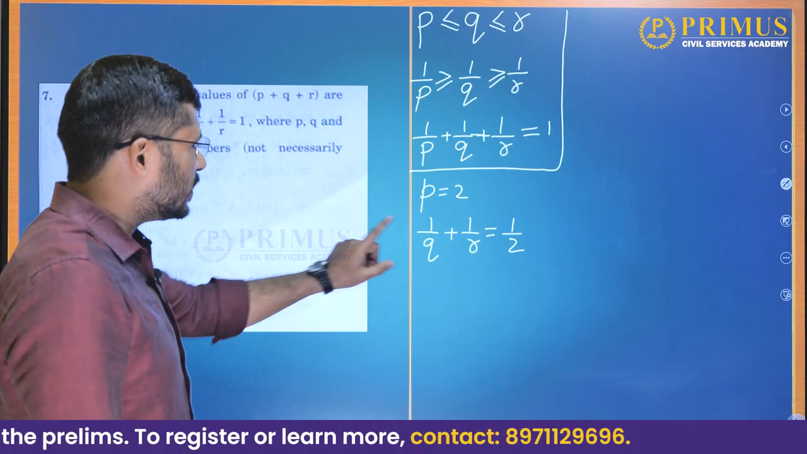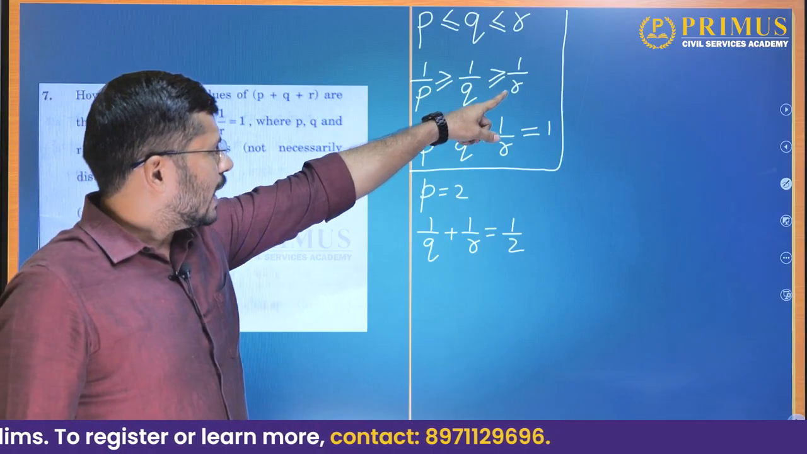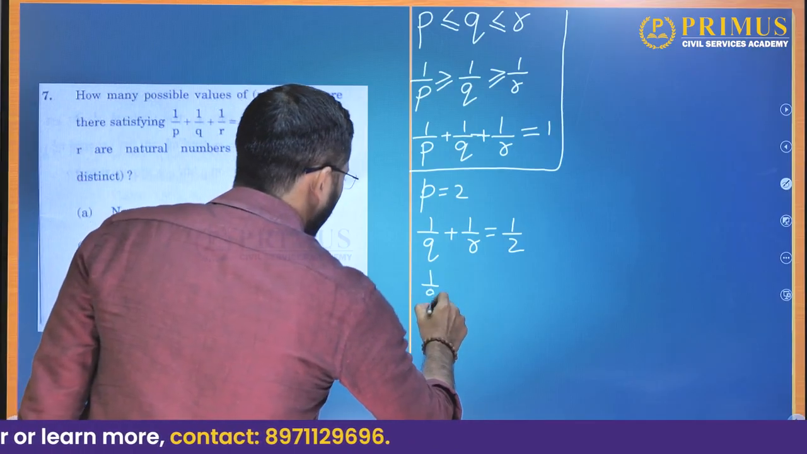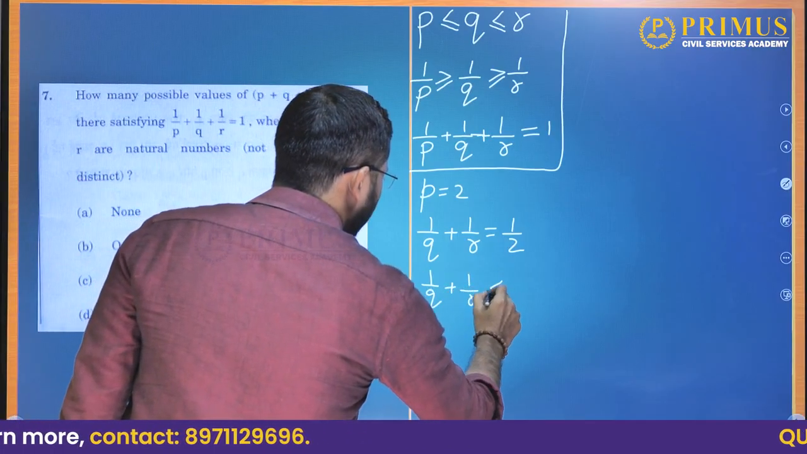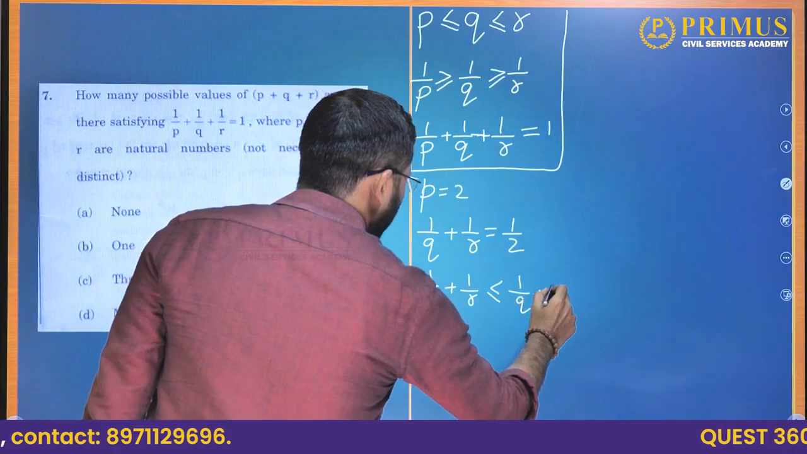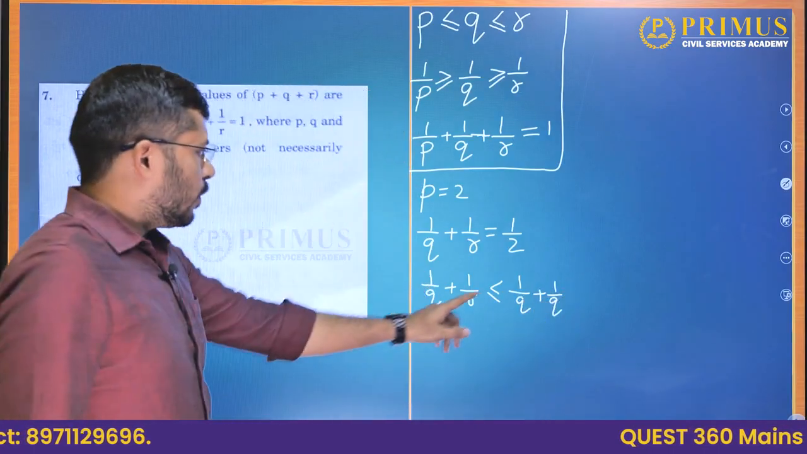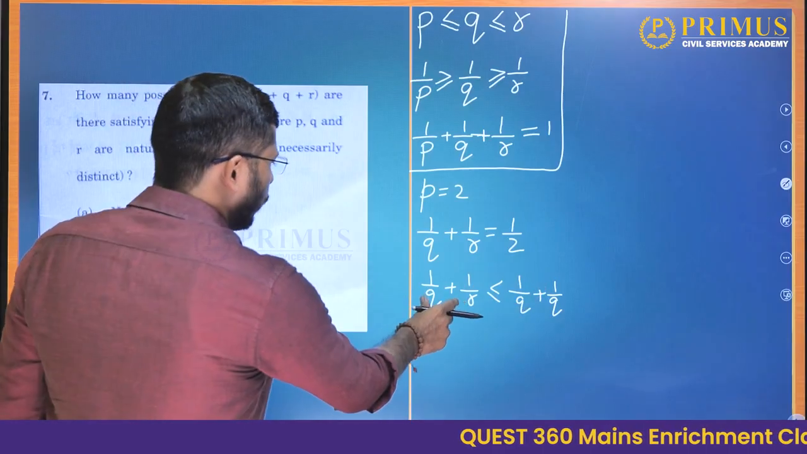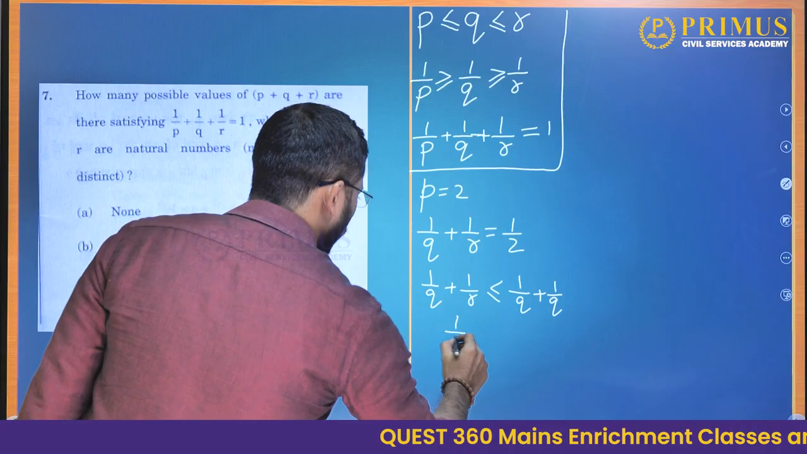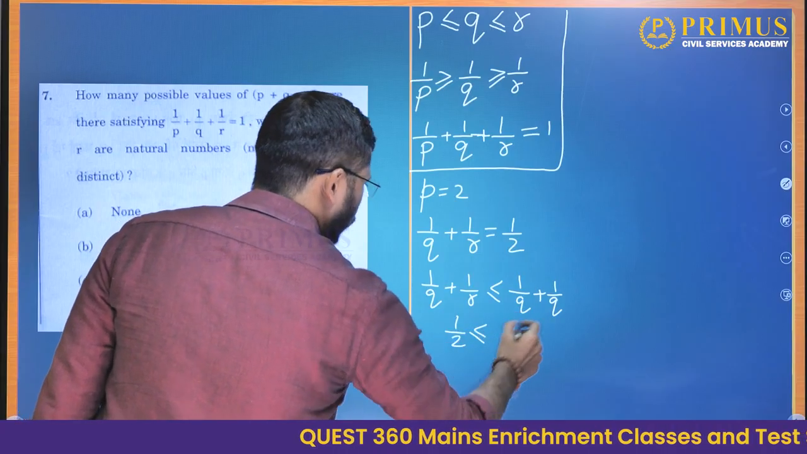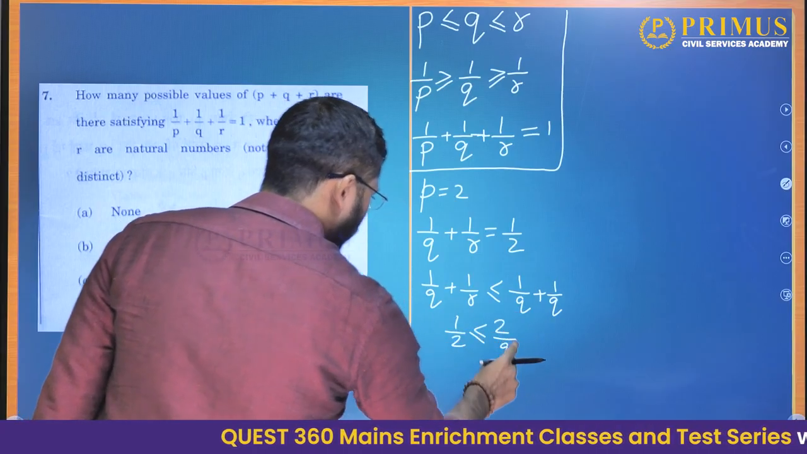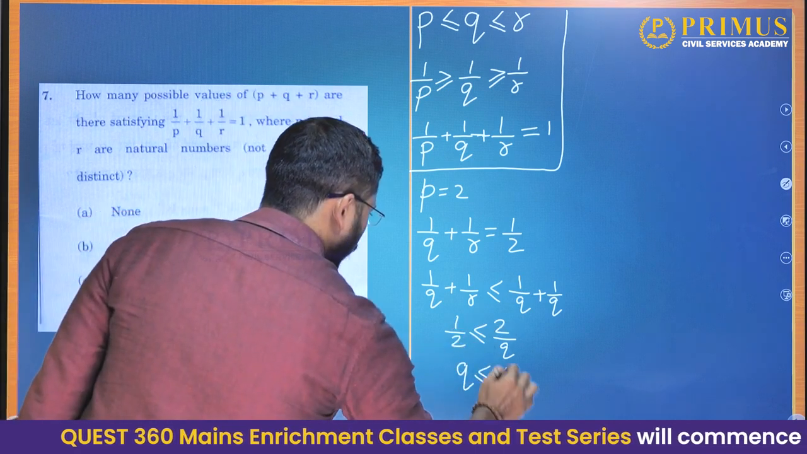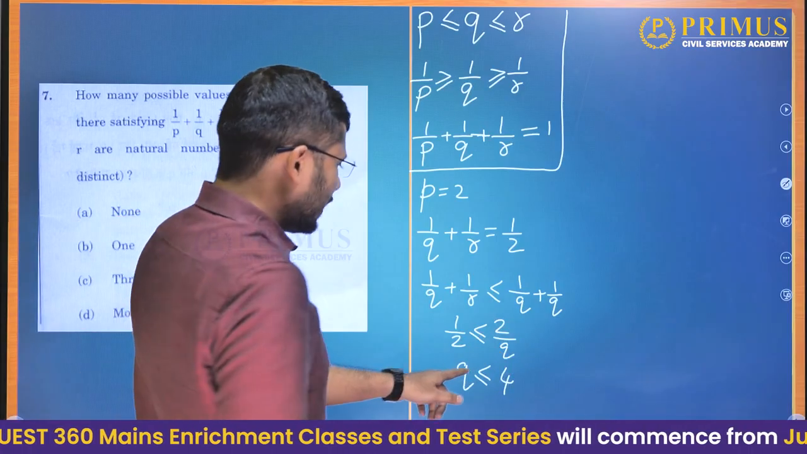Now once again, the greatest value that 1 by r can have is 1 by q, not greater than that. So 1 by q plus 1 by r has to be less than or equal to 1 by q plus 1 by q, because the greatest value that 1 by r can have is 1 by q. But we know that 1 by q plus 1 by r is nothing but 1 by 2 already. So 1 by 2 is less than or equal to 1 by q plus 1 by q, which gives us 2 by q. If you send the q this way, q has to be less than or equal to 4. We send q here and 2 here. Q should be less than or equal to 4.